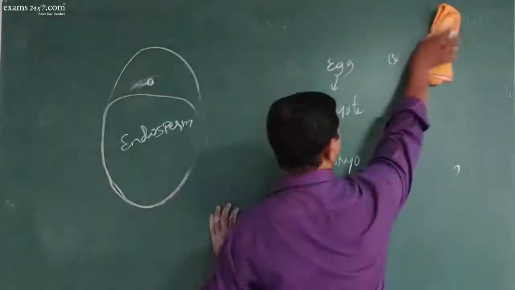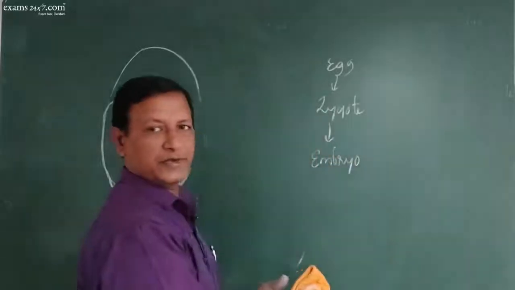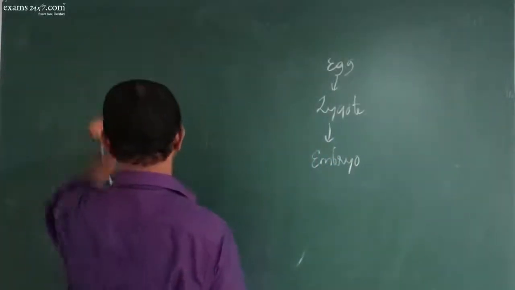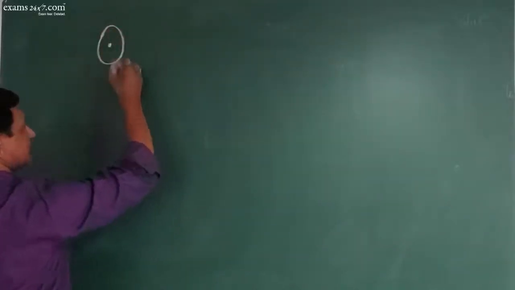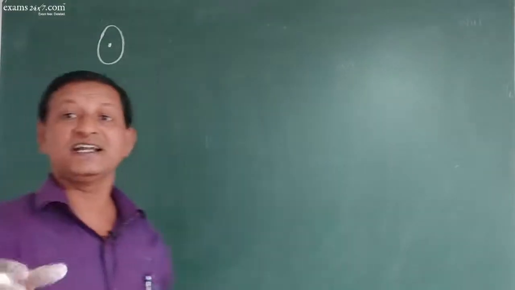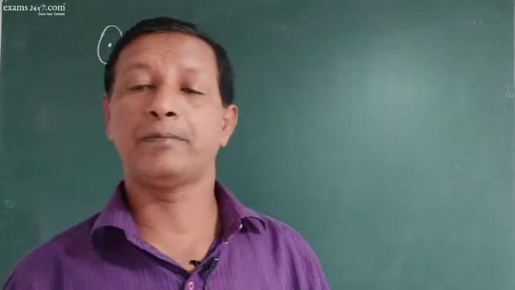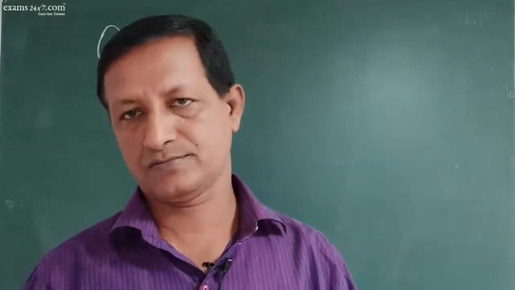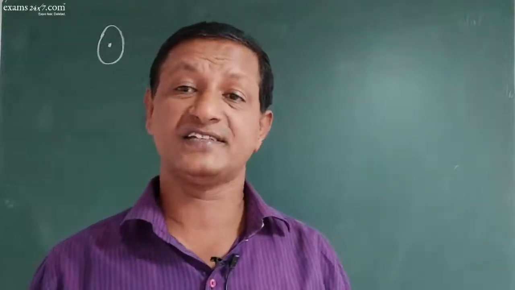So now what happens is that the zygote will develop into embryo. Imagine there is a zygote here. Zygote is always single celled with the diploid nucleus, and the initial stages of embryonic development are the same in almost all monocots and dicots. All the initial stages are the same.